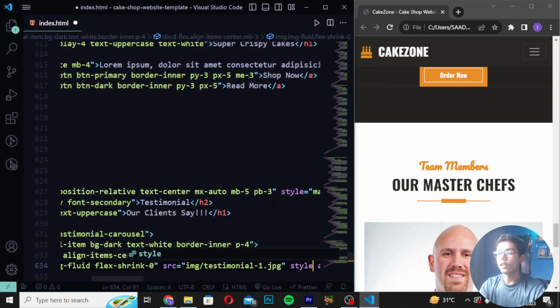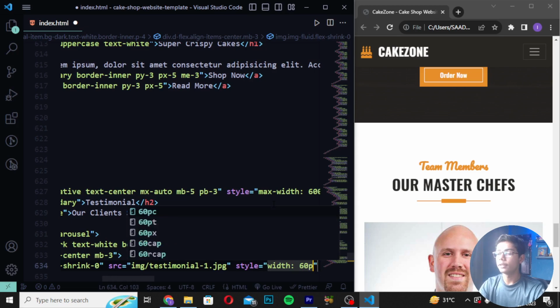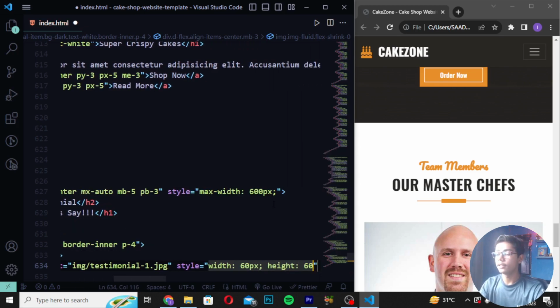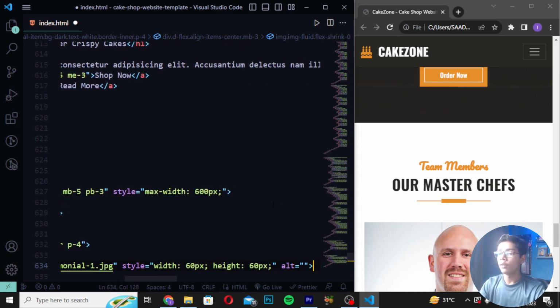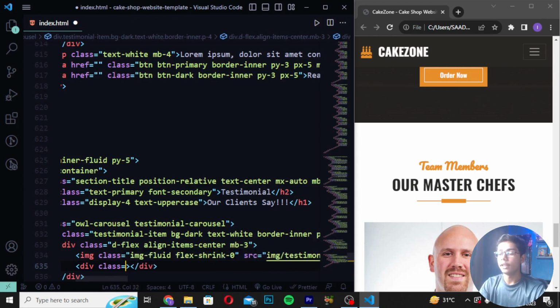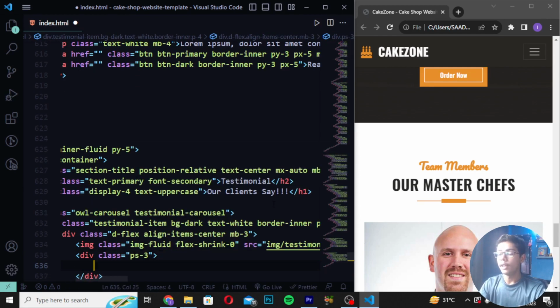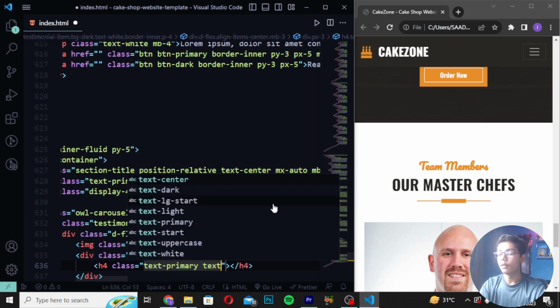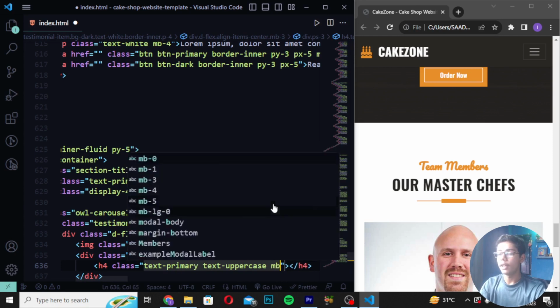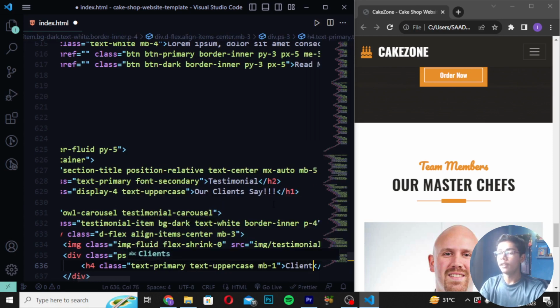Now you have to create here style as width 60 pixel, and I will also write height 60 pixel. Now you have to move down after this and create here a div class as PSP like this, and write here export. Here I will now write class as text-primary, and then when you return this you have to write here text-uppercase and write here MD1. Write here client name like this.